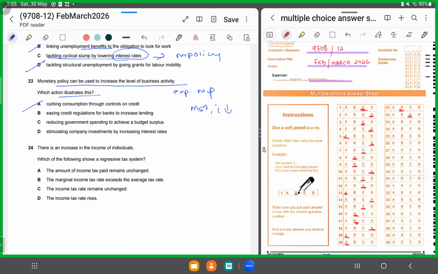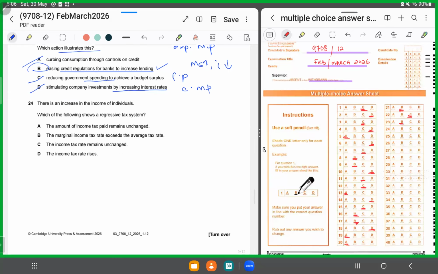B says easing credit regulation for banks to increase lending. Yes, that's correct because you are increasing money supply. Reducing government spending with fiscal policy, stimulating company investment by increasing interest rates. If you're increasing interest rate, that's talking about contractionary monetary policy. So it's not C, it's not D, it has to be B. For 23, we'll shade in B.